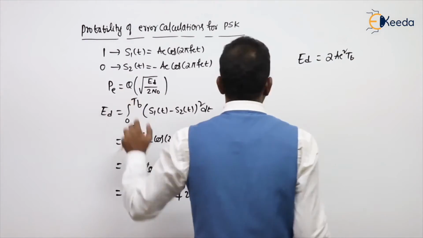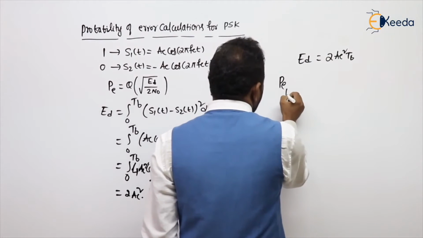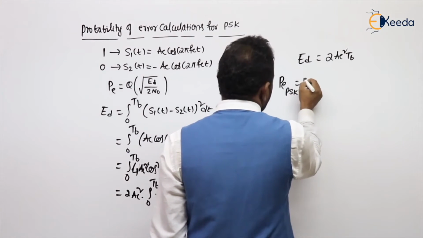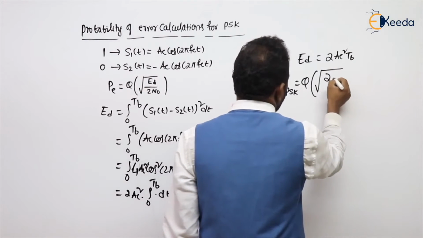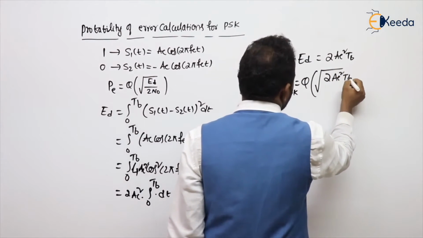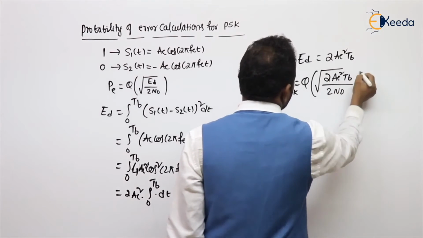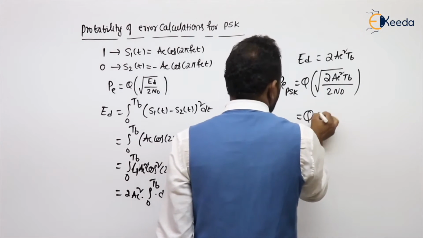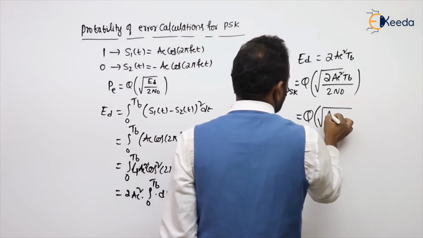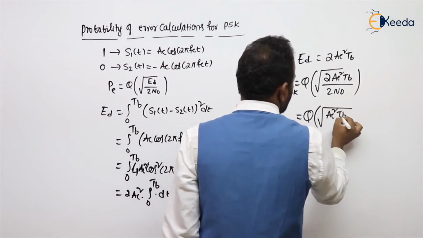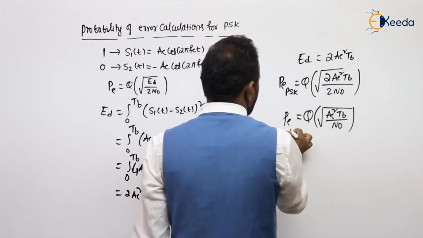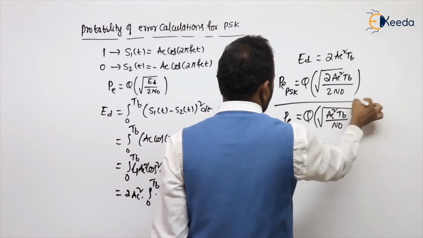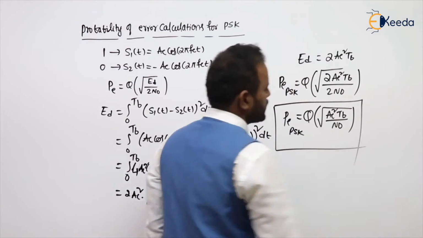Then substitute in the common formula. So the probability of error for the PSK modulation scheme is a Q function of root Ed, where the Ed value is 2Ac square Tb, by 2N naught. The 2 cancelled. Finally, it's a Q function of root Ac square Tb by N naught. This is the probability of error calculation for the PSK modulation scheme.